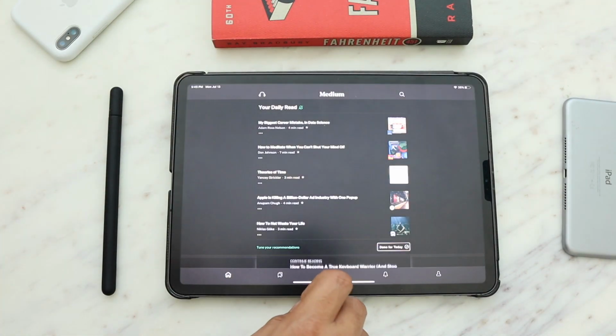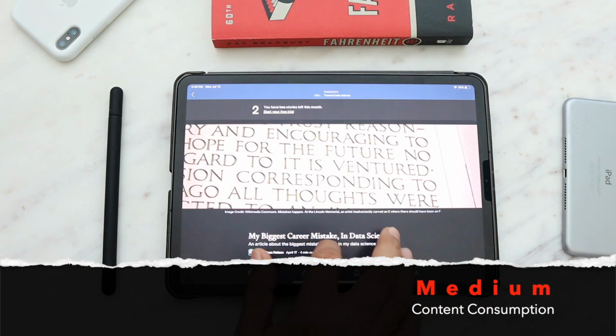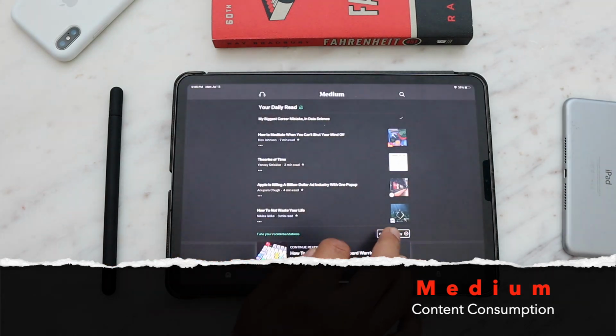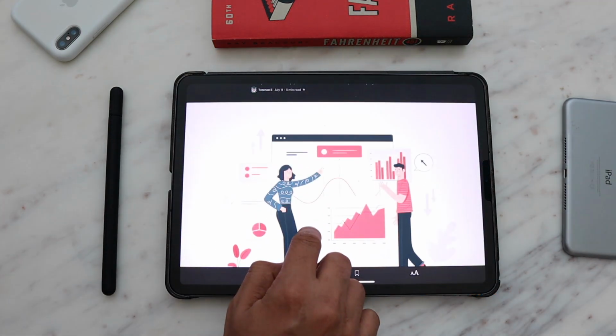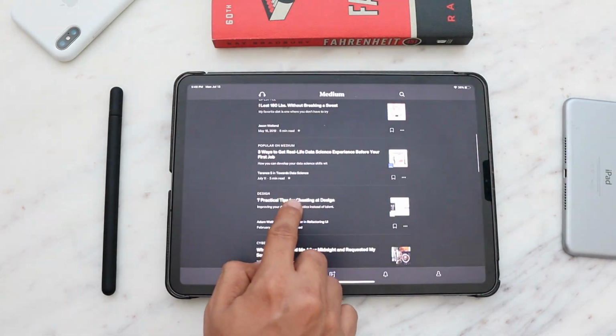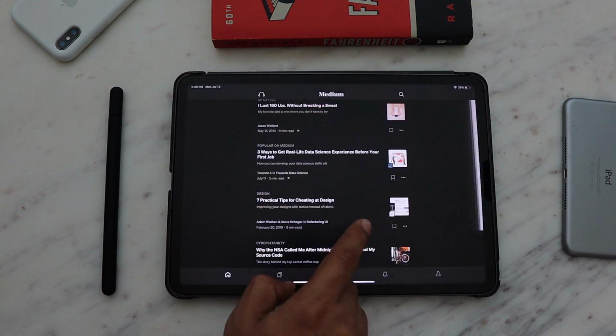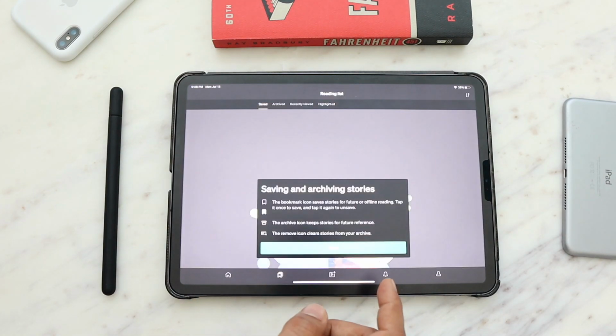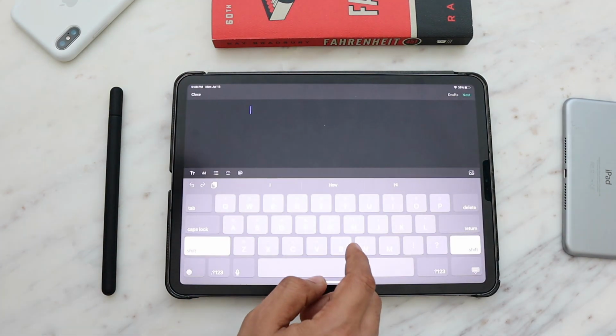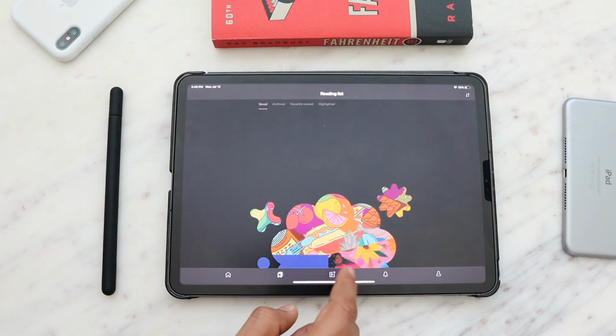In content consumption category, I want to talk about this app called Medium. This is a very good app for reading a lot of blogs, and it is getting very famous nowadays because it has a great variety of blogs or content that you can read about for professional, personal, finance, sports, health, etc.